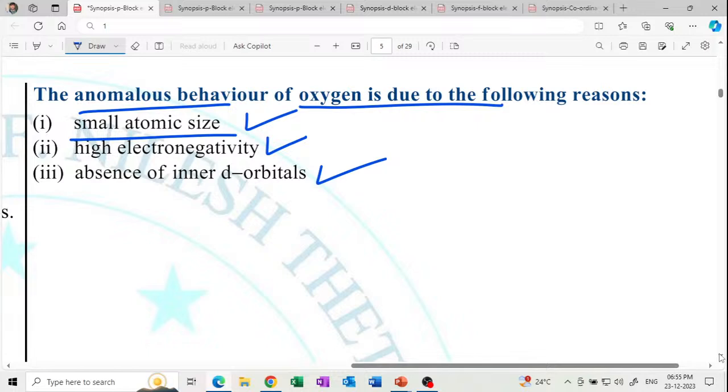Anomalous behavior of oxygen is due to the following reasons. What are the reasons? Small atomic size. This is a very important reason. Small atomic size, high electronegativity, and absence of the inner d orbitals.